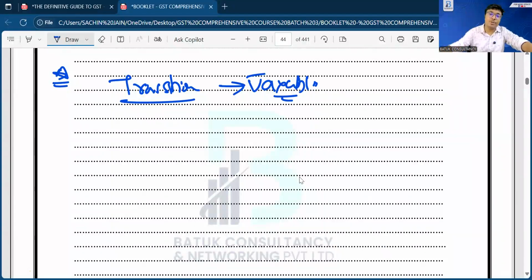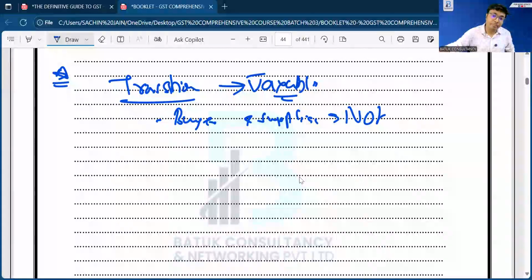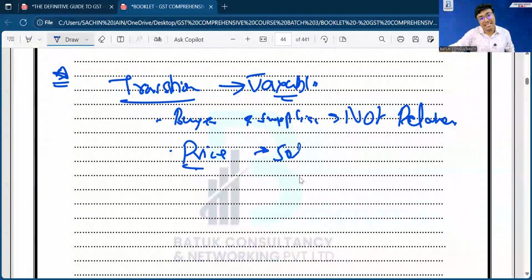Just two conditions you have to fulfill. One, buyer and supplier are not the related party, and two, price is the sole consideration. Okay, buyer and supplier not related party, and price is the sole consideration.